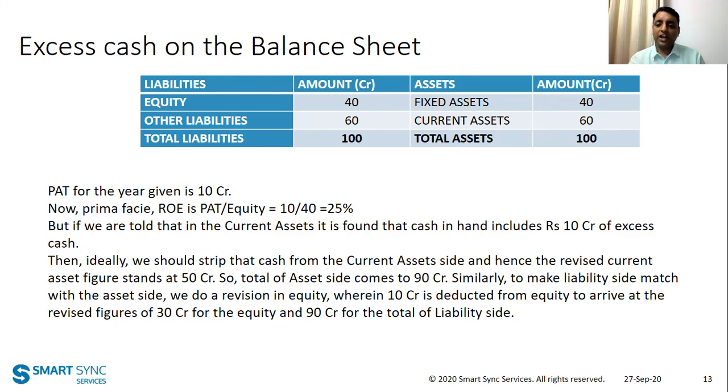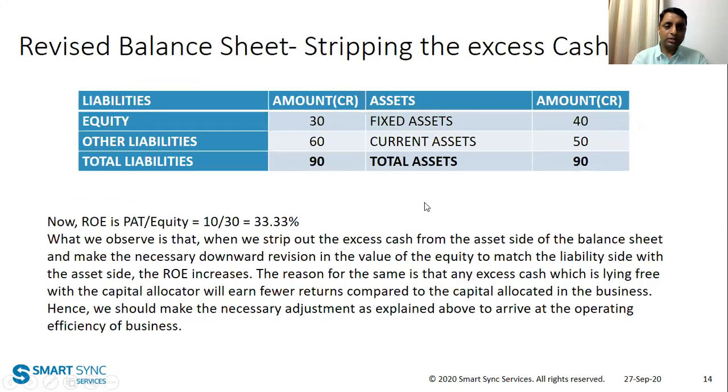Your actual balance sheet will remain the same, but for your calculation purpose, you'll prepare a pro forma balance sheet wherein you will reduce current asset by 10 crores, and you will reduce the equity also by 10 crore. So your new current asset will become 50 crore and your new equity value will become 30 crores, and your balance sheet size will reduce from 100 crore to 90 crore. So the new balance sheet will look something like this, right?